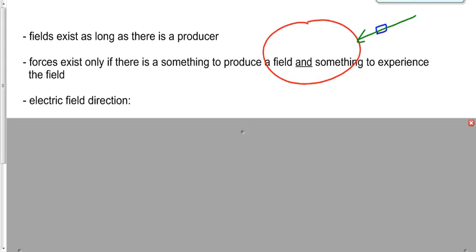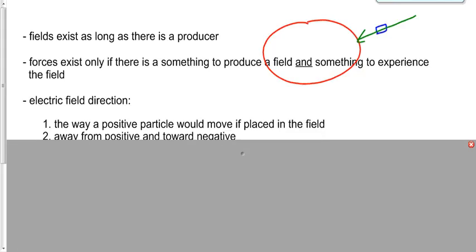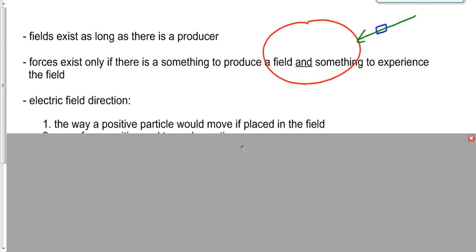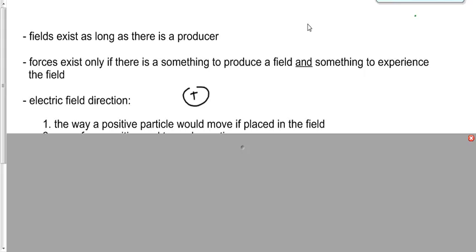We're going to define the direction of an electric field as the way that a positive charge would move if placed in the field. So let's look at a couple of scenarios here. We could have a positive producer. If I put a little positive charge in the field caused by that positive producer, which way would it go?